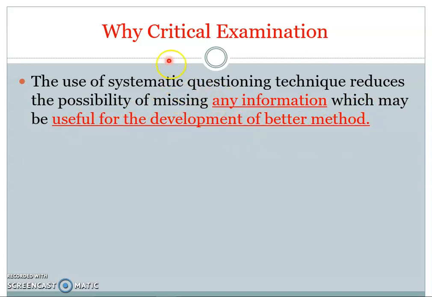So this is the intention why we have to critically examine the existing method which we have recorded, because once we critically analyze the existing method, we can ensure that no information is missed out. So this is a very important step for the development of a new method.